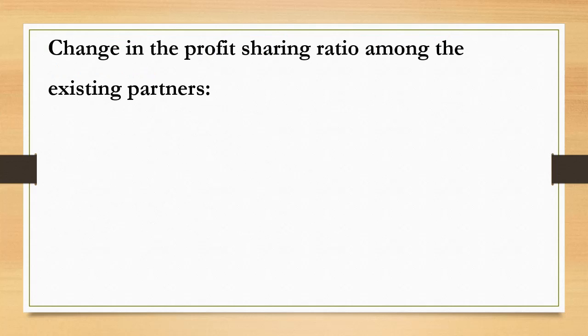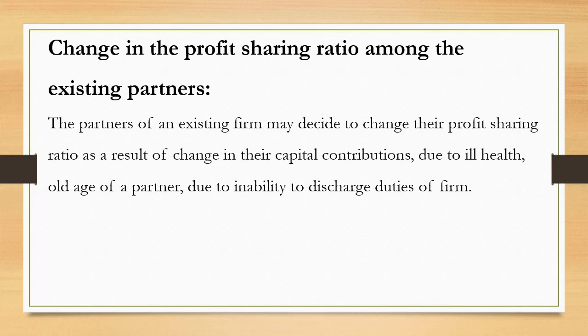Now let us see the first reason of reconstitution, that is change in the profit sharing ratio among the existing partners. The partners of an existing firm may decide to change their profit sharing ratio as a result of change in their capital contributions, due to ill health, old age of partners, due to inability to discharge the duties of the firm. So these are the reasons why partners may agree upon to change their profit and loss ratio.